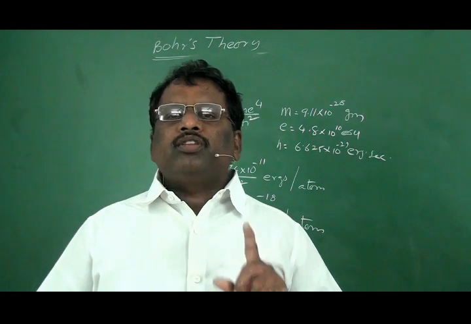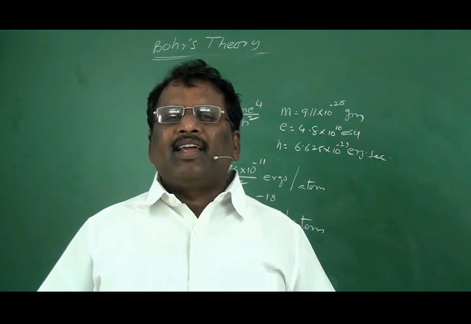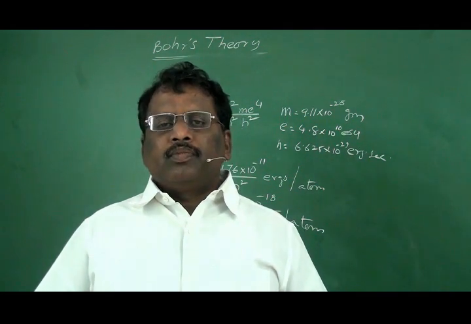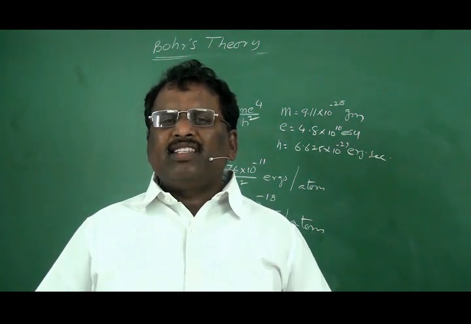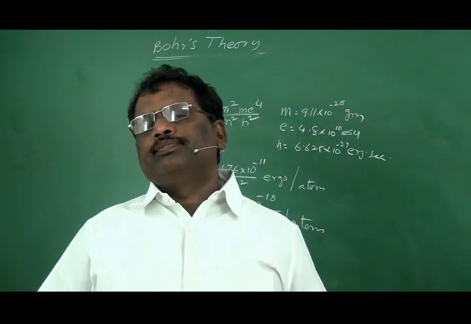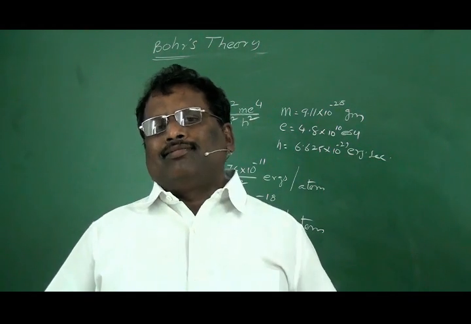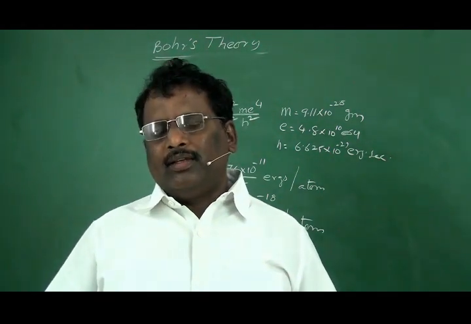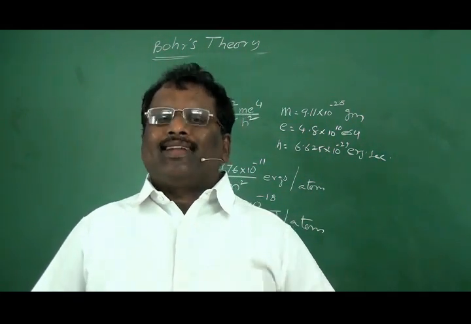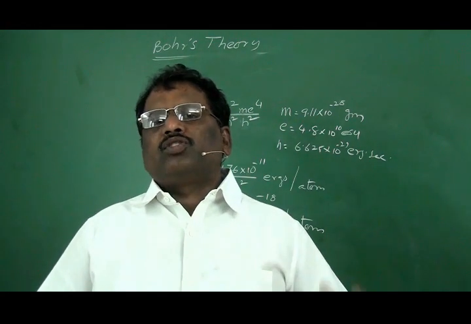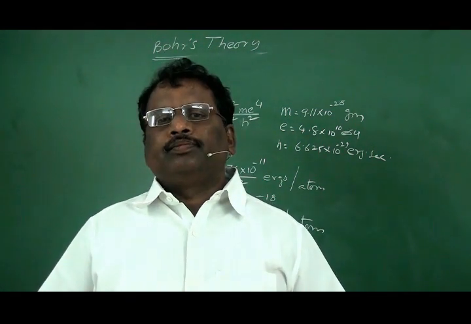That is, Bohr's theory is a flat model, but atoms are spherical in shape. The second failure is that Bohr's theory was restricted only to hydrogen atom and hydrogen-like ions which have only one electron. But it was unable to explain multi-electron atoms. That means the structure of atoms which have more than one electron. Bohr's theory fails to explain the structure of such atoms.